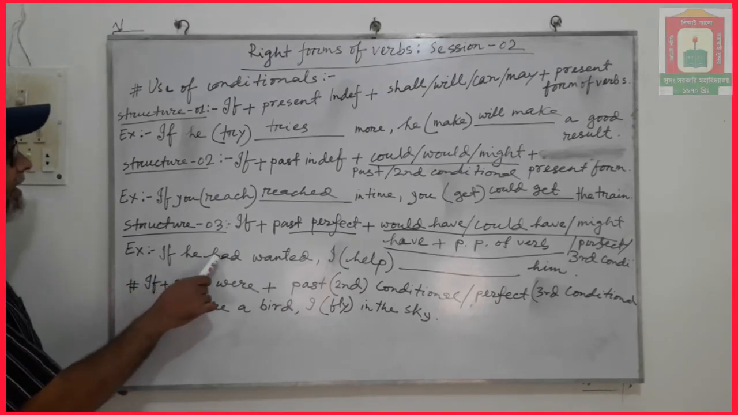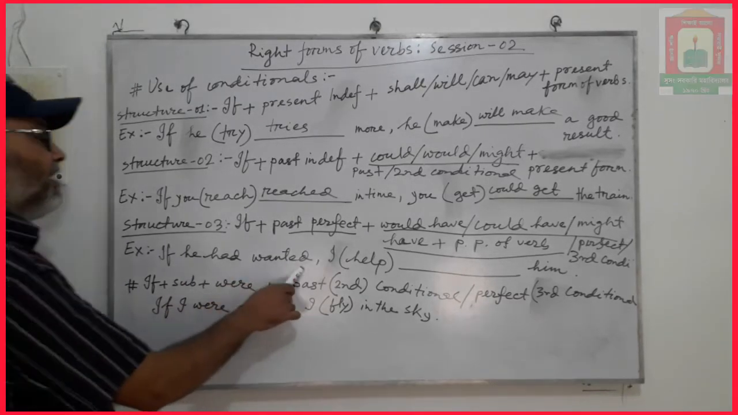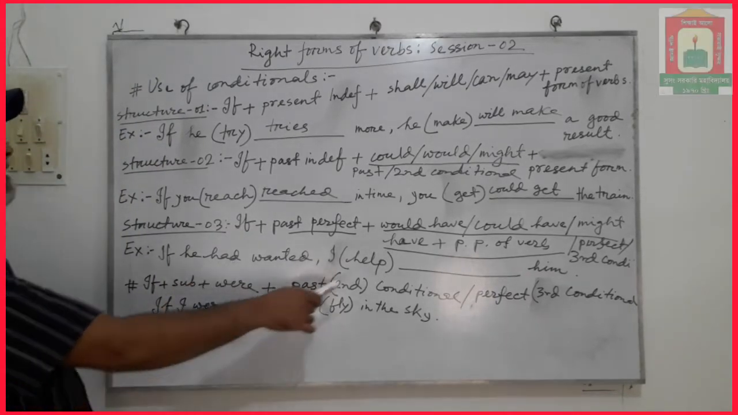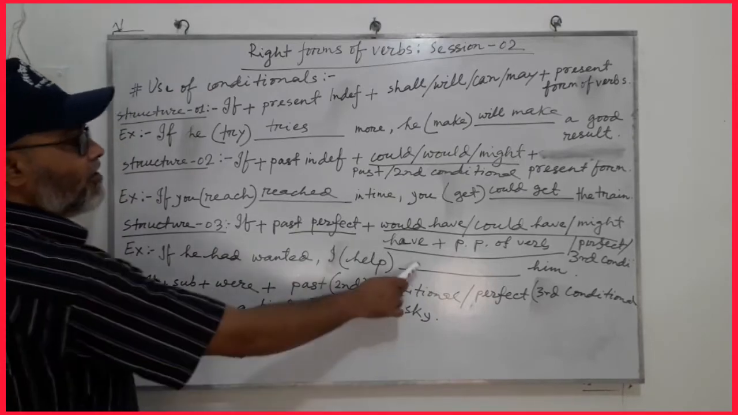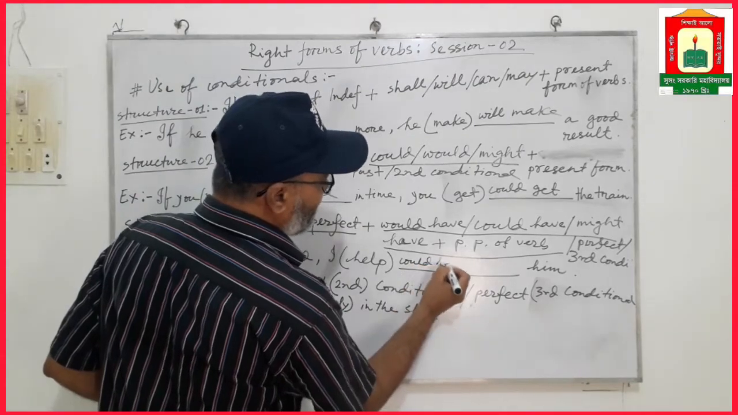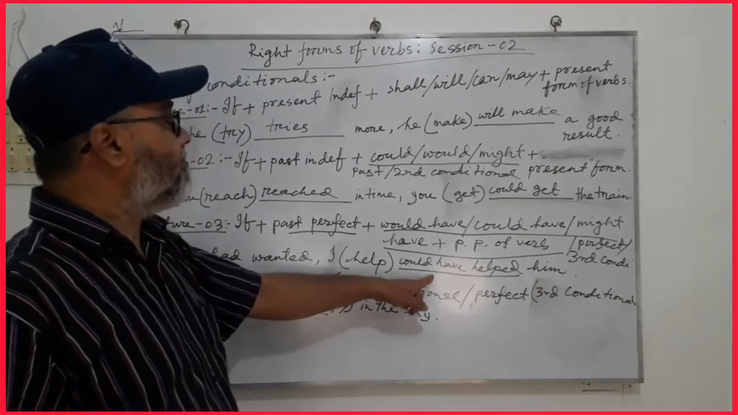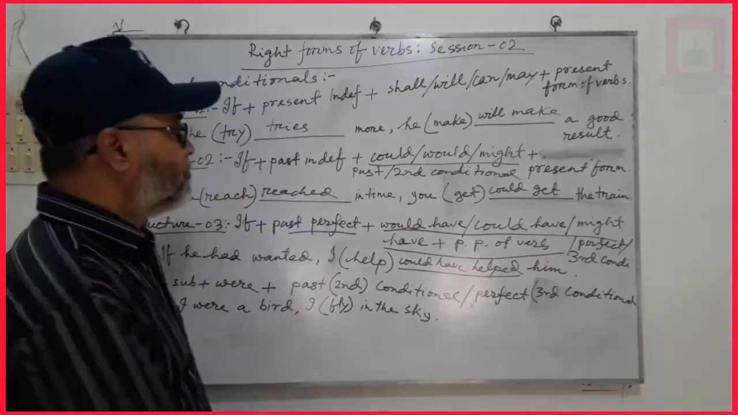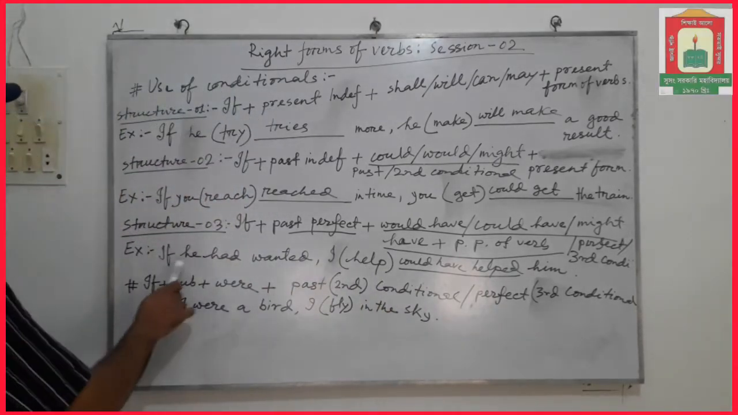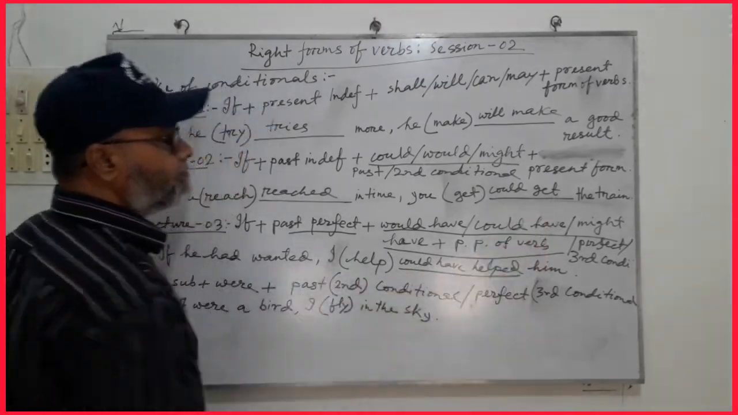If he had wanted, this is past perfect tense. If he had wanted, then we have to use perfect conditional or third conditional here. I could have helped. I used could have. I could use would have or might have. Could have and past participle of the bracket verb. If he had wanted, I would have or could have helped him.